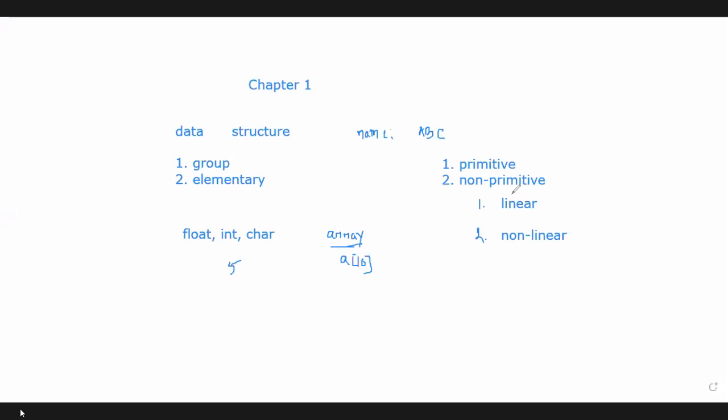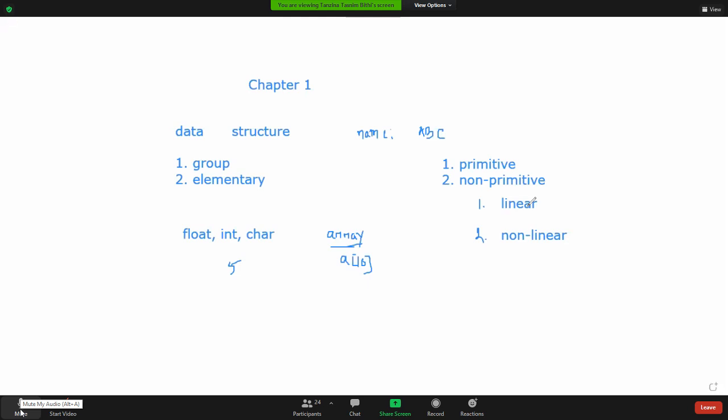So in linear data structure, always we have to store the data in a sequential manner. The data should be stored in a sequential or orderly manner, and there should be some relationship between the data items. So this type of data structure is called linear data structure.